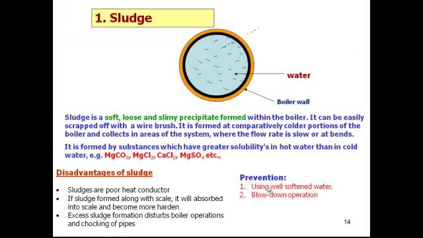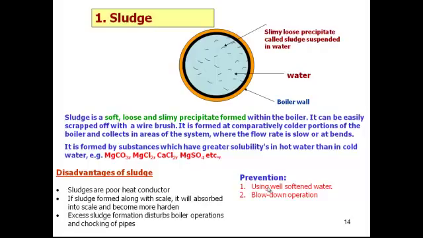First we'll be talking about scales and sludges. So what is a sludge? When we take water and boil it, it creates a loose and very slimy precipitate. That is called sludge, and this sludge creates a problem.